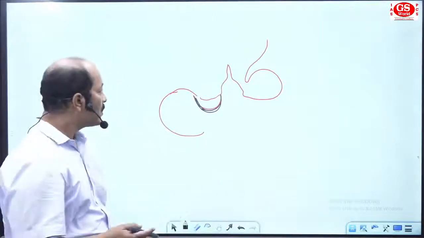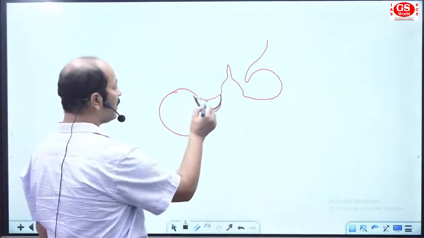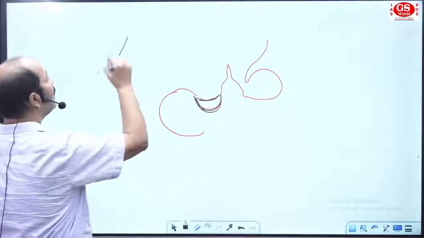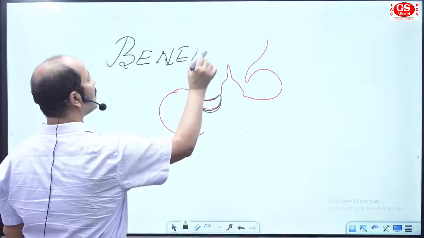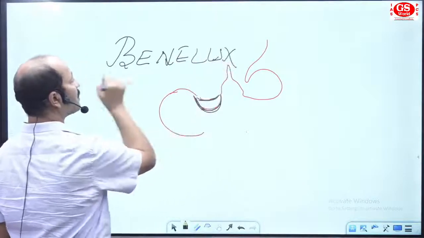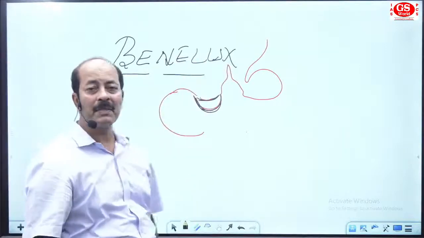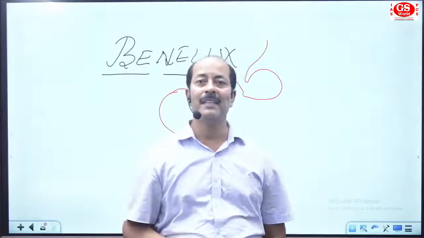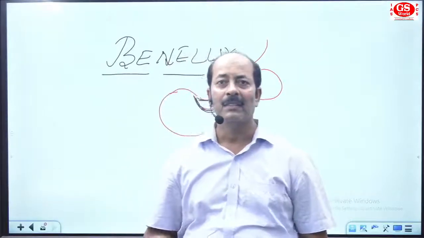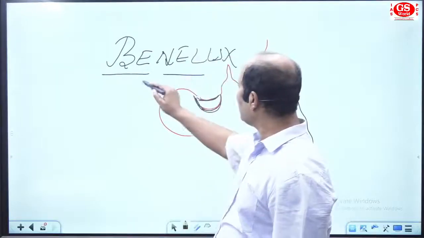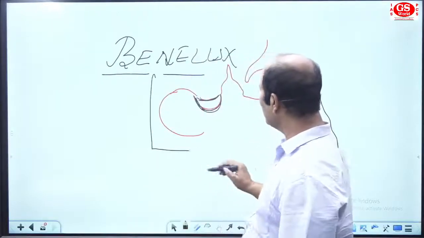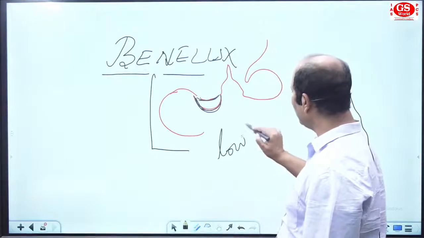So here we use one term, it is named Benelux. Benelux means Belgium, Netherlands and Luxembourg. All the three collectively are known as Benelux, and in geographical terms we use it as a lowland country.